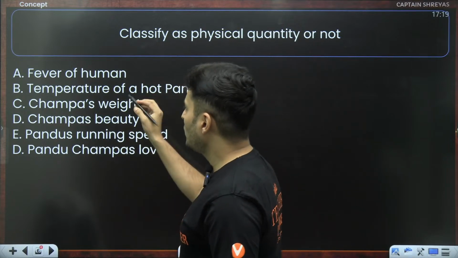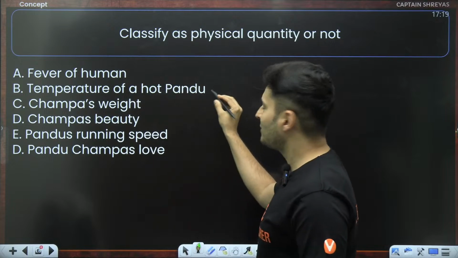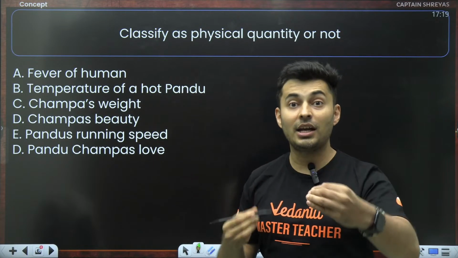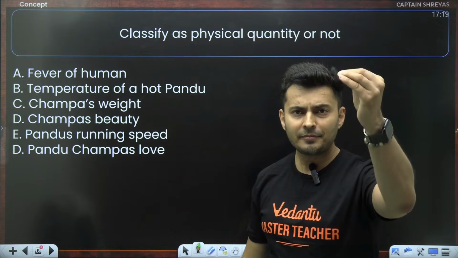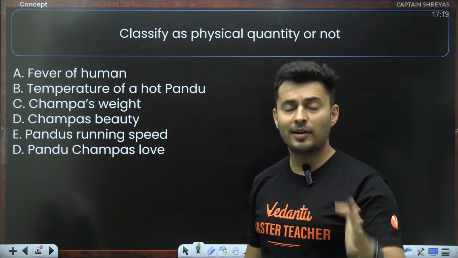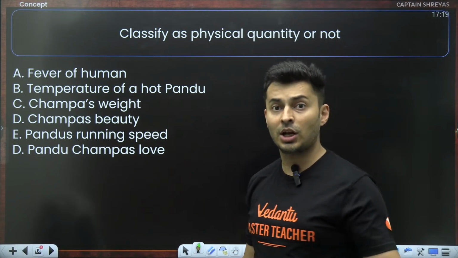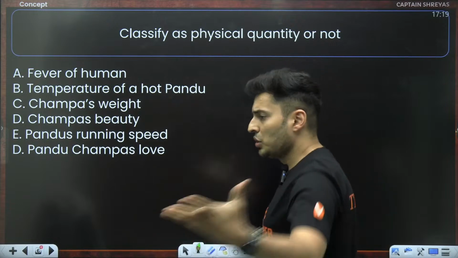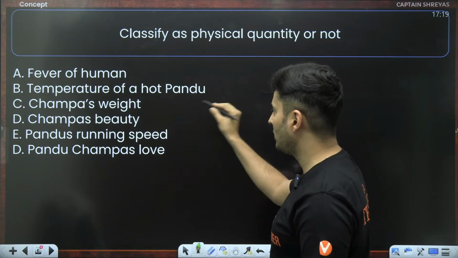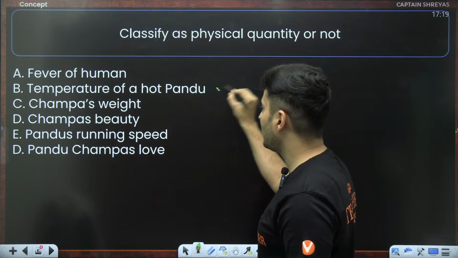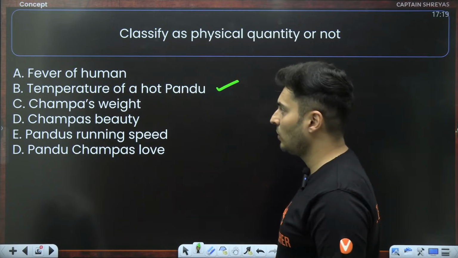Fever of a human versus temperature. Temperature is measured in Celsius or Fahrenheit. You can measure it: 98 degrees Fahrenheit, no fever. 100 degrees Fahrenheit, he has fever. 102, very hot Pandu, so Pandu is definitely suffering from something. So temperature is basically a physical quantity.